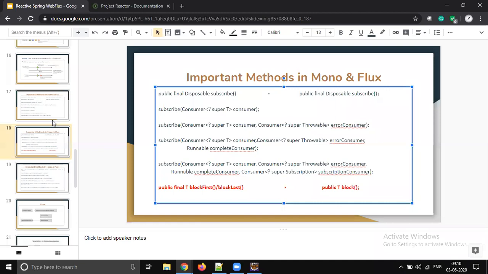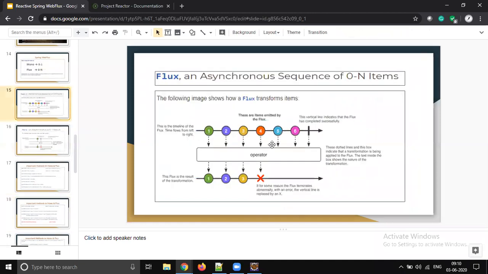Let's go to that marble diagram. So this operator can be subscribe, this operator can be block. When you do subscribe, it's going to perform the subscription and extract the data. When you do block, it's the same thing.